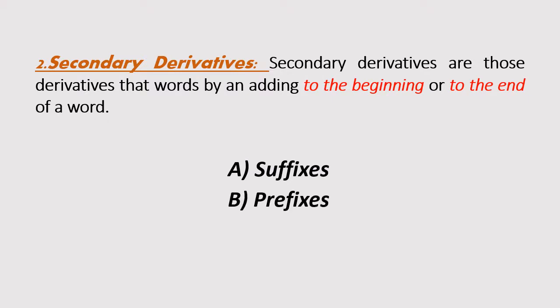These two are again called in English grammar affixes. Affixes means adding something before and after a root word to create a new word.